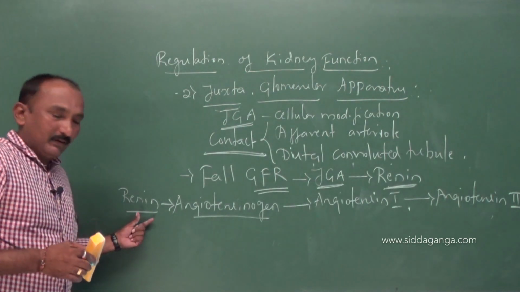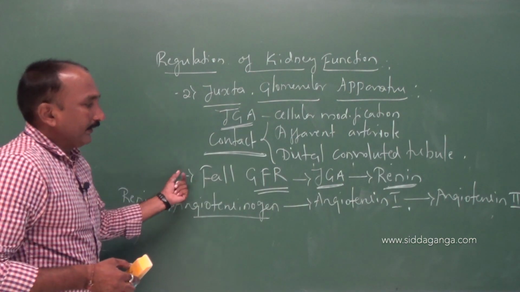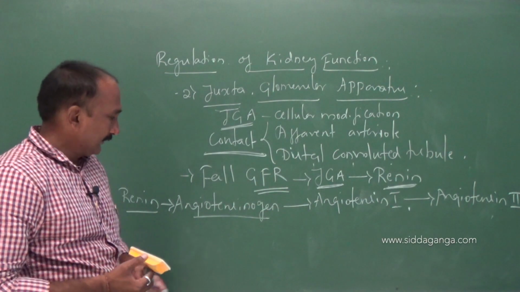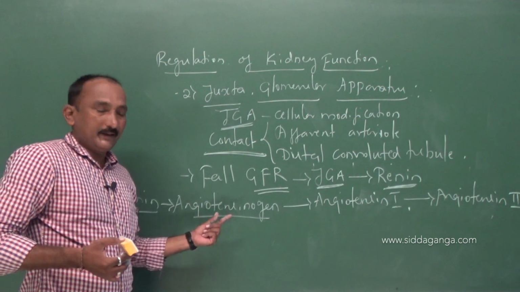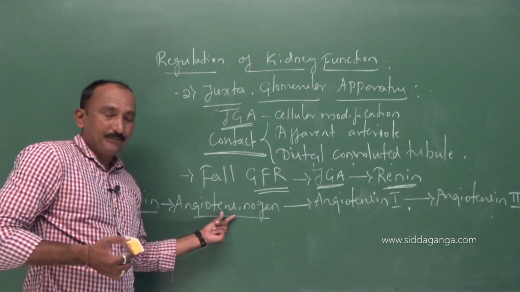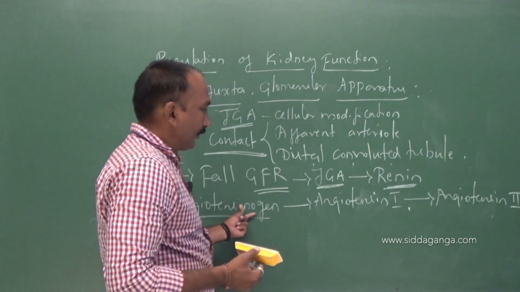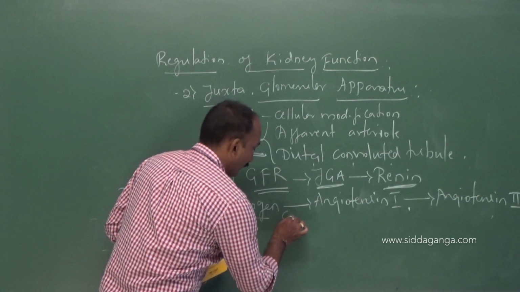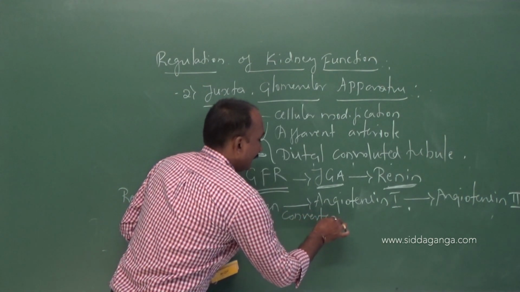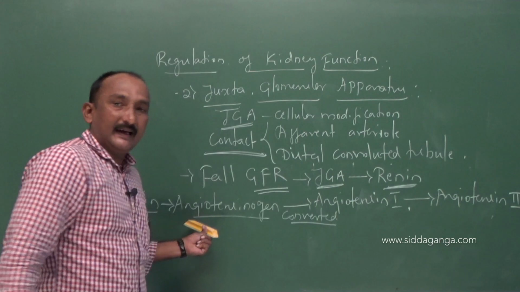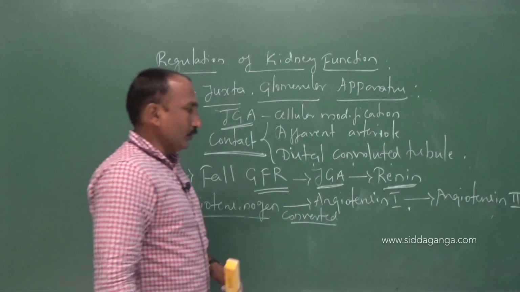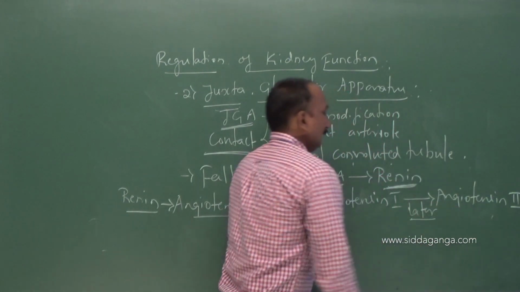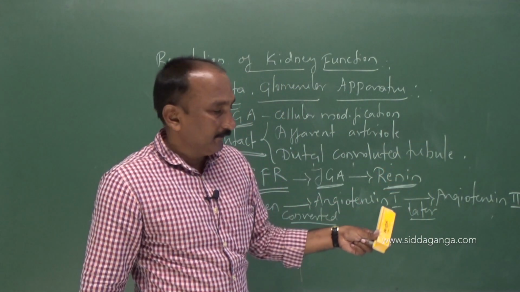We have to remember that the renin produced from the JGA, the juxtaglomerular apparatus, acts on the blood component known as angiotensinogen. It is converted into angiotensin 1 because of the action of renin. Such angiotensin 1 is later converted into angiotensin second.